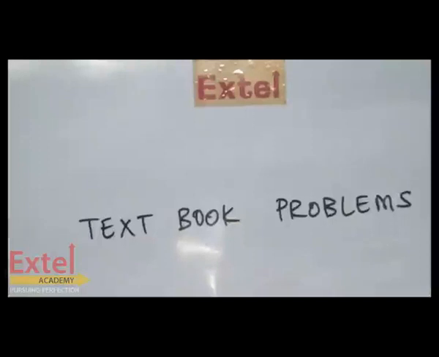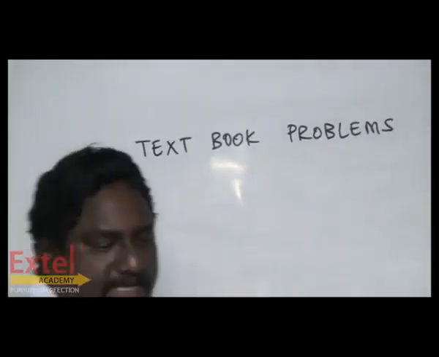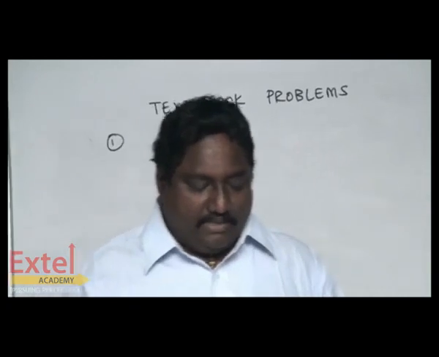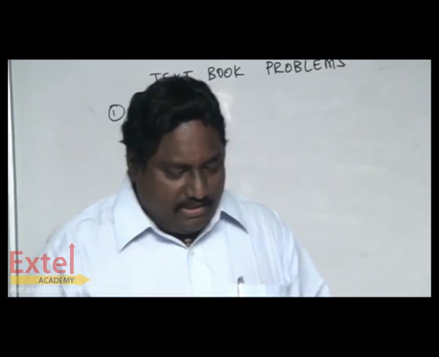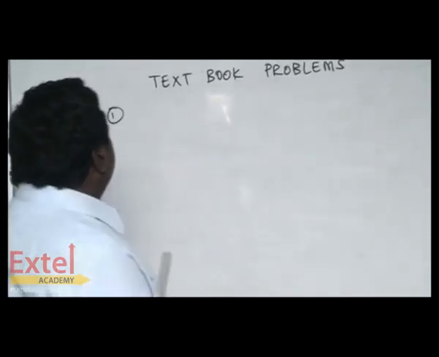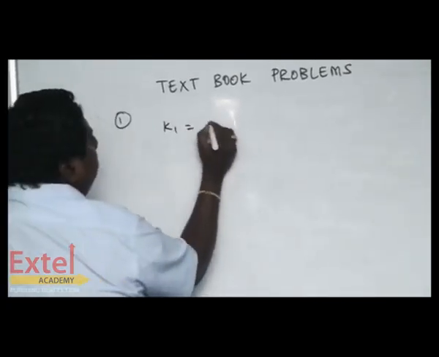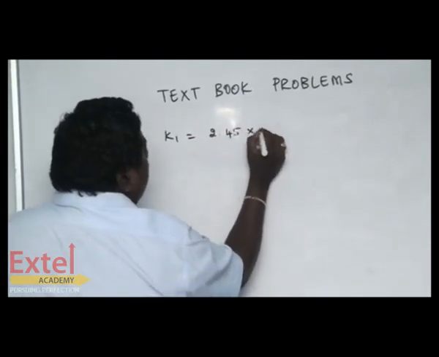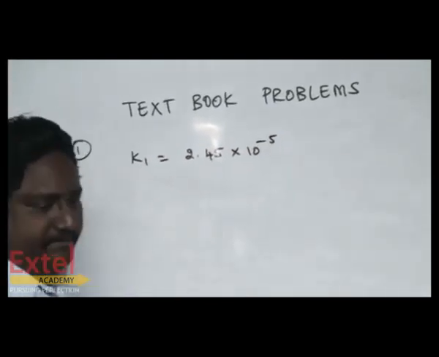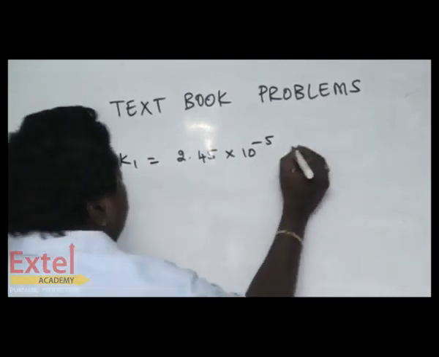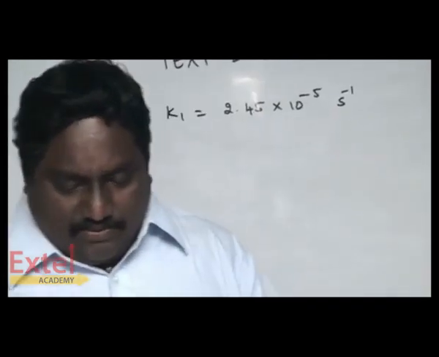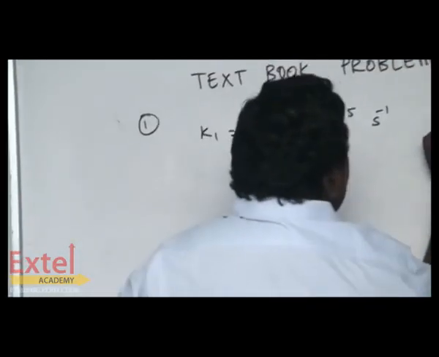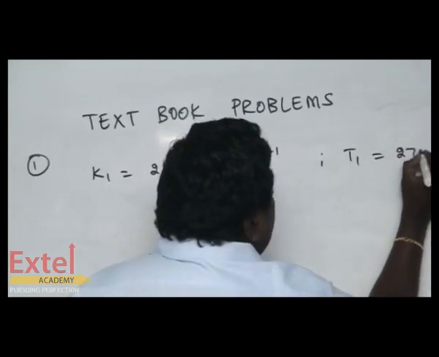Textbook problems. Now let's start with the first problem given. The specific reaction rate of a chemical reaction, K1, is given as 2.45 × 10^-5 s^-1 at 273 Kelvin, that is, T1 equal to 273 Kelvin.